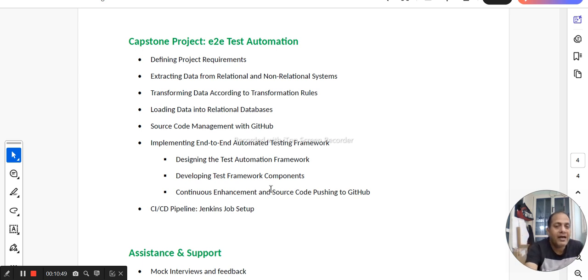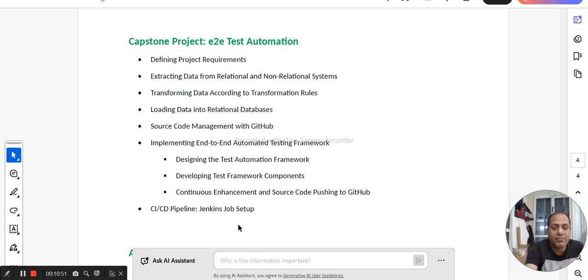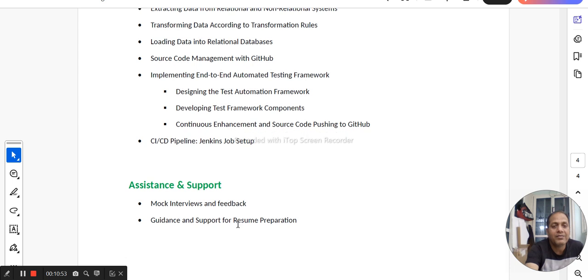At the end, you will also get some support in guiding you through resume preparation. What are the keywords you should be putting into your resume so that you get calls from recruiters? Those are very, very important. It does not matter how much knowledge you carry; if your resume is not able to show it, then it's very difficult. So that's the reason we are going to do this extra session. This is part of assistance and support, I would say.